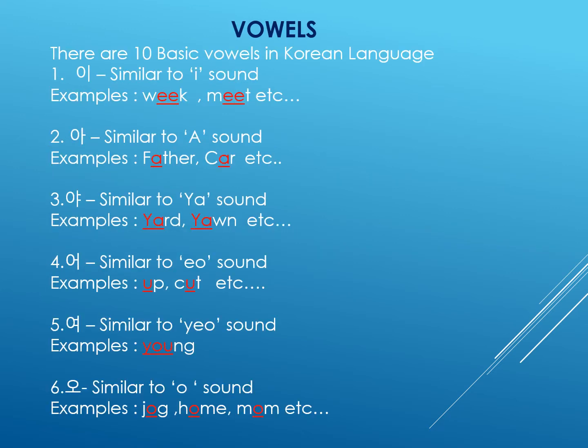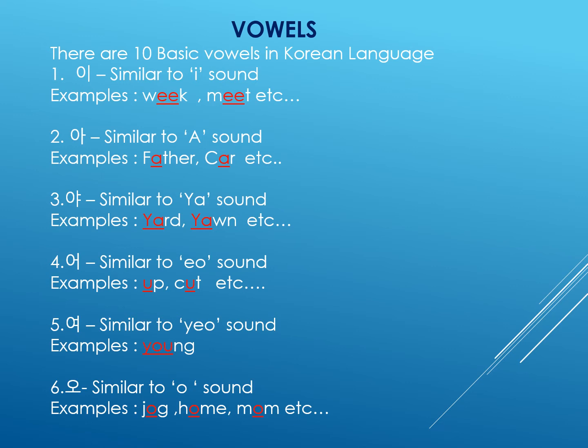One more time we will do revision of all the vowels. Please write 3 to 5 times, then you're perfect in writing the vowels. If you know the 10 basic vowels and 14 consonants, you are able to write any word, any letter, big sentences, small sentences, whatever it may be. You can write the full script in the Korean language. So please practice more. How many vowels are there in the Korean language? 10 vowels.